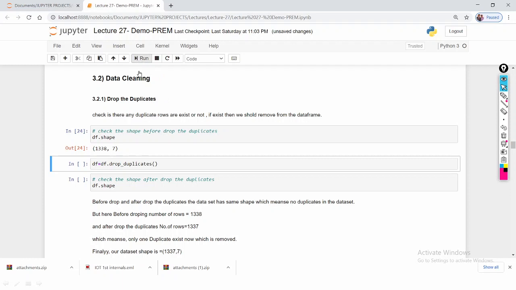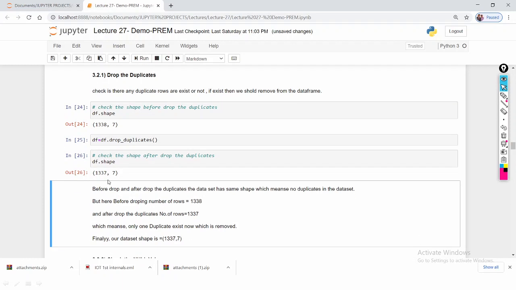When you apply drop duplicates, see the output, one row is reduced, which means 1337. Here 38 and here 37, which means only one duplicate existed.